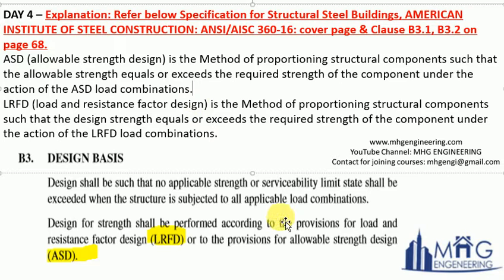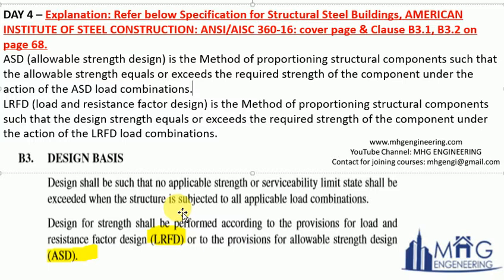Clause B3 is the design basis in the steel code, and it says that design shall be such that no applicable strength or serviceability limit state shall be exceeded when the structure is subjected to all applicable load combinations.